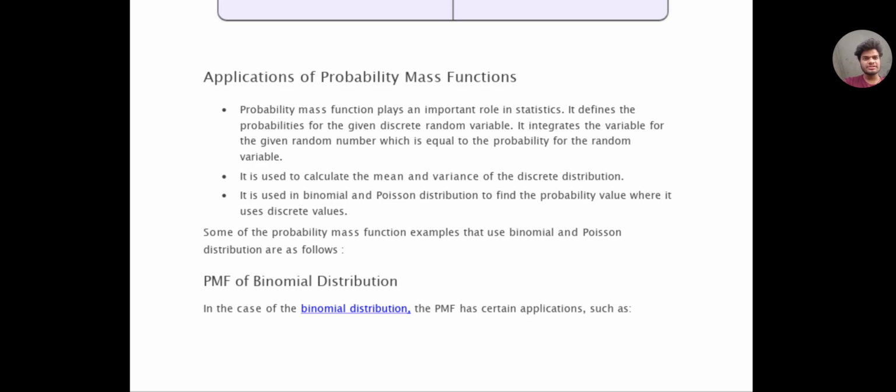Sorry. It is used to calculate the mean and variance of a discrete distribution. So it is used in binomial and Poisson's distribution to find out the probability value where it uses discrete values. So using binomial distribution and Poisson distribution, which come under probability mass function, we can find the mean, variance and standard deviation of some number.